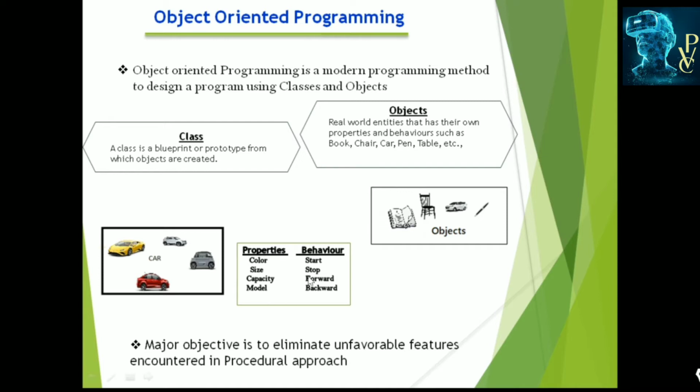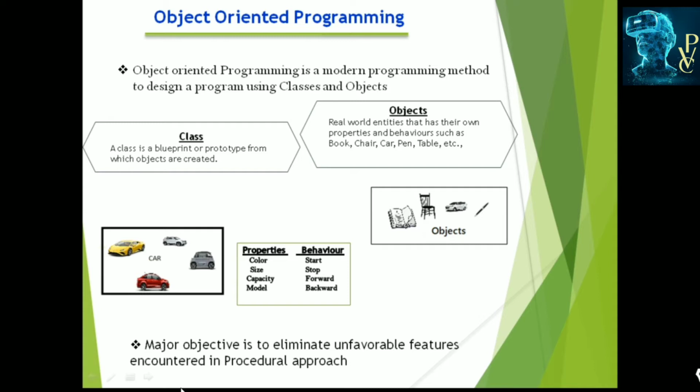The behaviors for this car class are start, stop, forward, backward, etc. Here I am showing some examples of objects: book, chair, car, pen, pencil, etc. And the major objective is to eliminate the unfavorable features encountered in procedural programming languages.